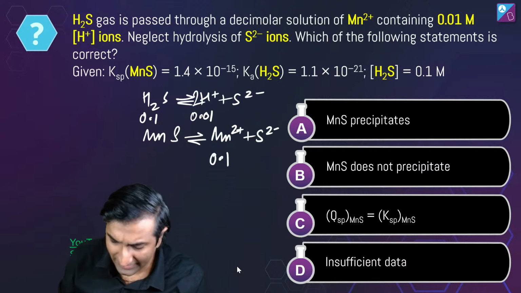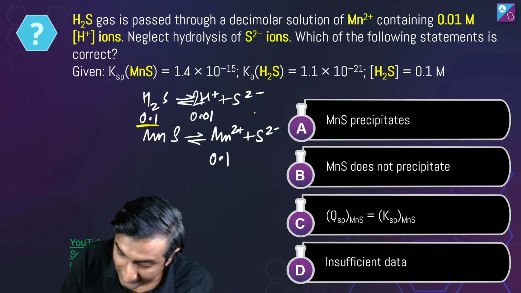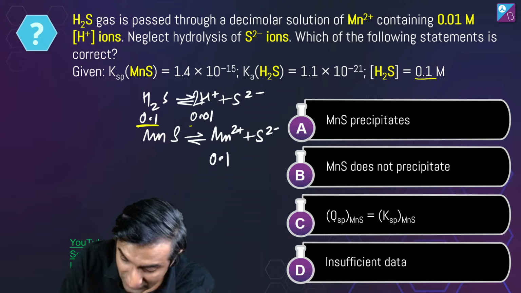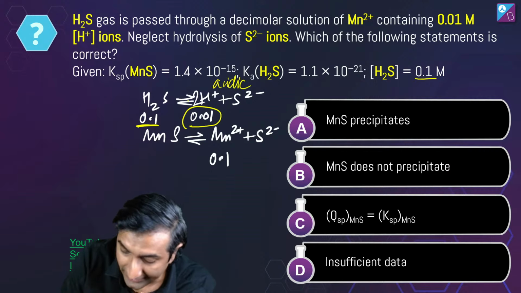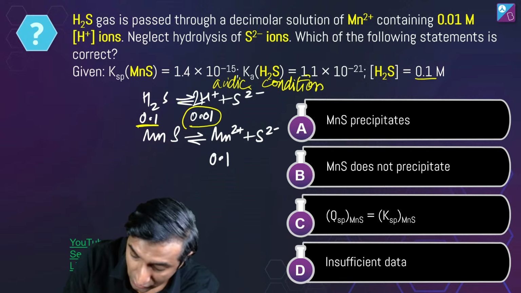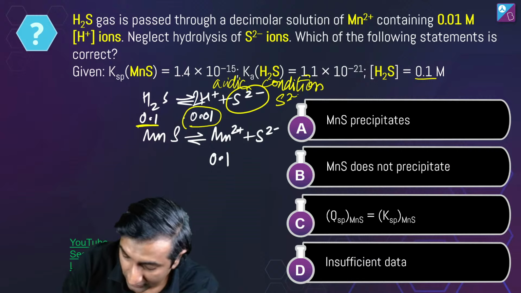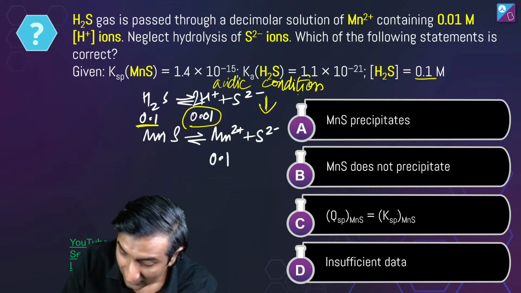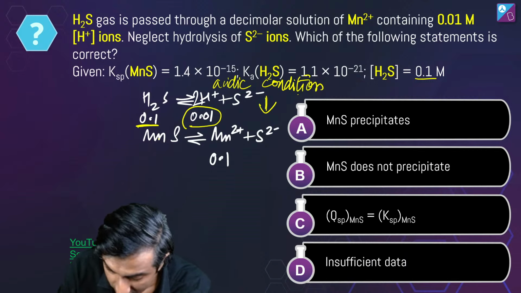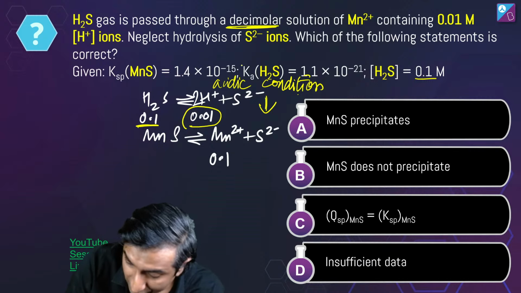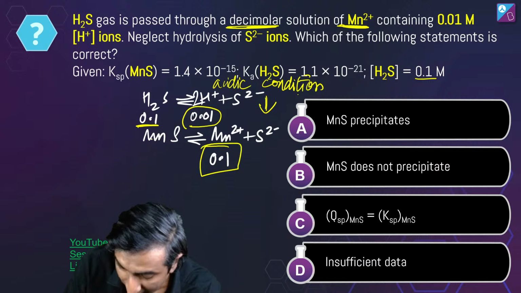क्या करना है? Let's write down what is given to us. H2S is 0.1 molar. H+ is 0.01. मतलब कि acidic condition है. Acidic condition मतलब कि ये further और छोटा हो जाएगा. मतलब S2- is going to reduce significantly. ठीक है? And I already have Mn2+, अच्छा ये भी लिखा है, decimolar solution of Mn2+, इसलिए 0.1 लिखा है.